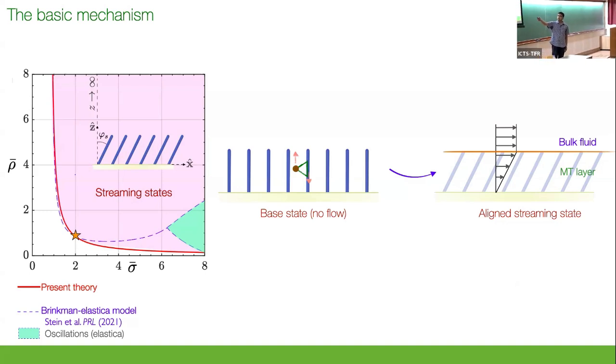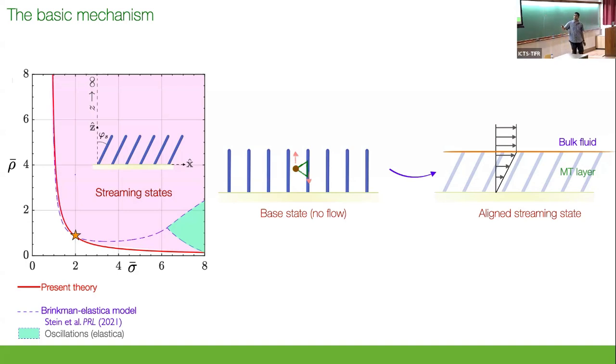And when they're all pointing upwards, there is nothing interesting happening. There is no flow, so this is a fixed point of the problem. You perturb it, and whenever there is perturbation, what happens at the interface, you generate tangential stresses. These stresses generate a shear flow in the boundary layer, and the shear flow likes to rotate things.